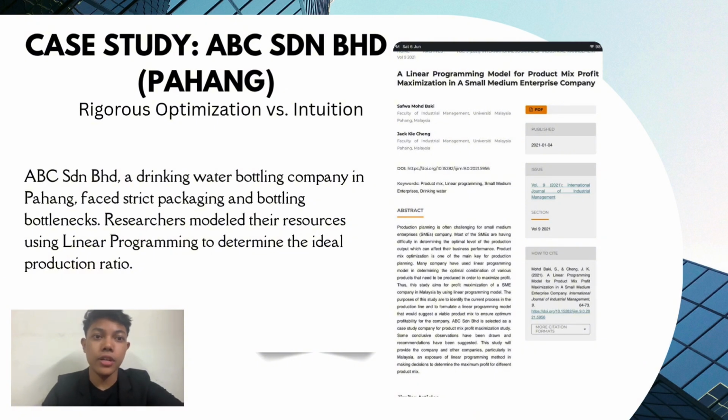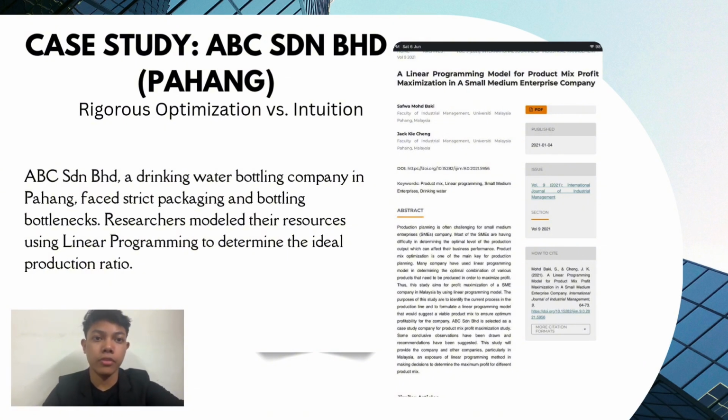This study focused on a Malaysian SME called ABC Senderan Berhad, a drinking water manufacturing company located in Pahang. Just like the business example that was shared earlier, this company also had to decide which products to focus on when resources were limited.